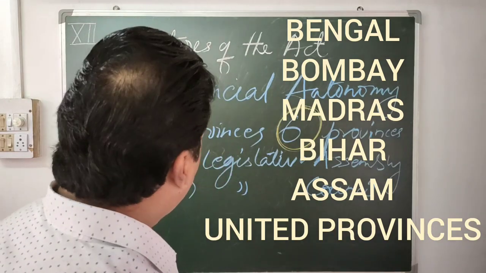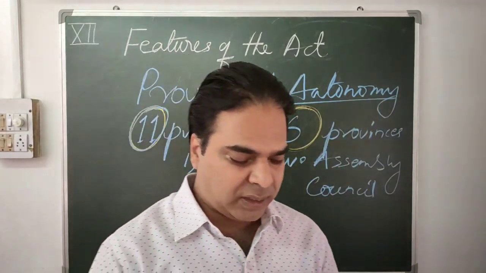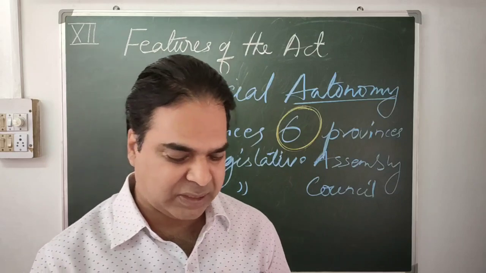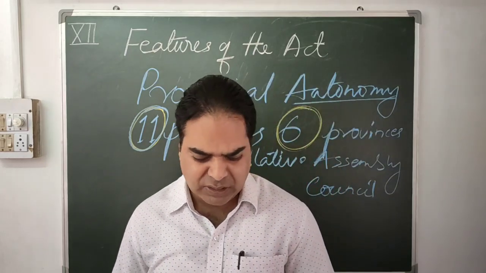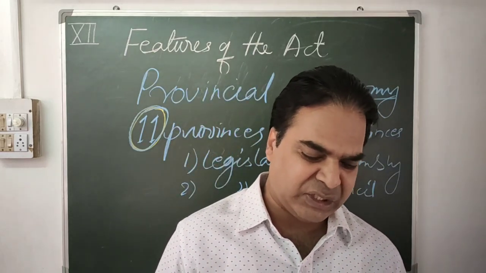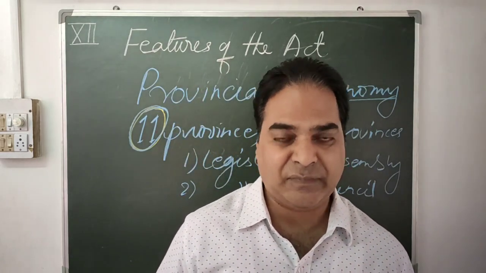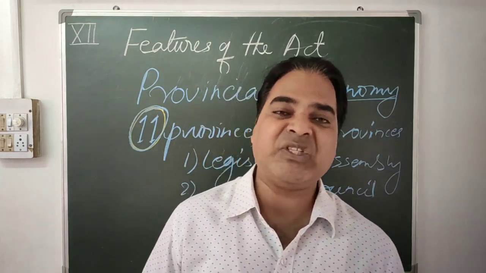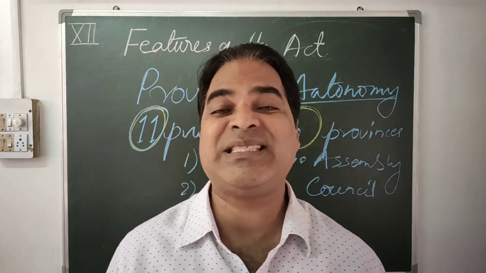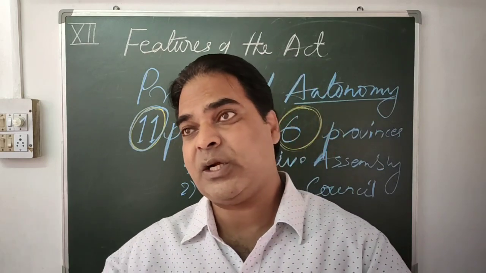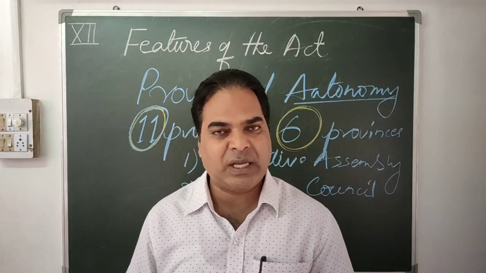Now, when we are discussing autonomy, what type of autonomy was given to the provinces? The first important autonomy given to the provinces was that the provincial government was responsible to the provincial legislature. They were responsible to the legislature, not to the British government or the British Parliament.